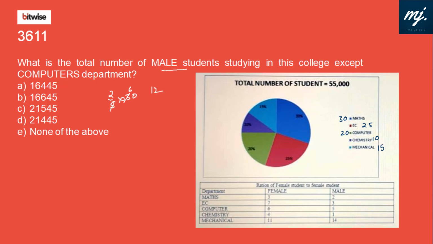Then EC 25, male is 3 by 10. So 3/10 of 25 is 7.5%. We leave computer. Chemistry is 1/5 of 10%, which is 2%. Mechanical is 14 by 25 of 15%, which is 8.4%. So total it comes to 29.9%. 29.9% of the students are male students in the college except the computer department.